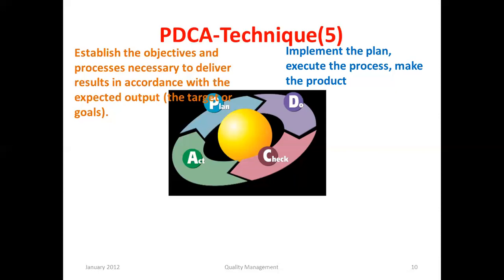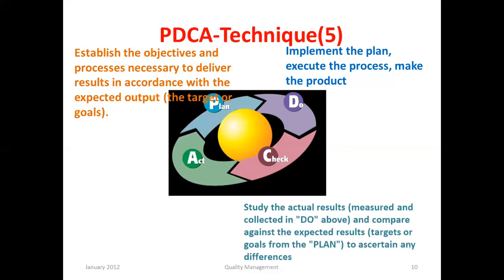When the product is made, it is very necessary to check whether it is according to the goal. So study the actual results measured and collected in do, and compare them against the expected results, the targets or goals from the plan, to ascertain any differences.